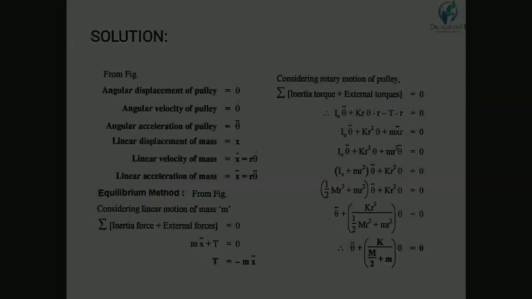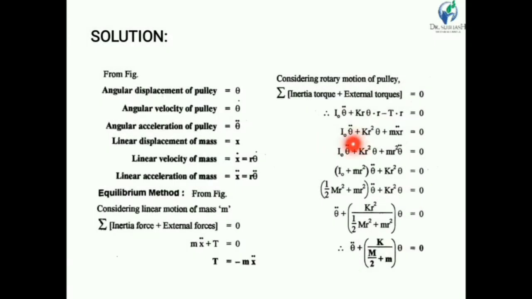So K r square theta is the spring torque, and finally I0 theta double dot plus K R square theta plus m x double dot R is equal to 0.